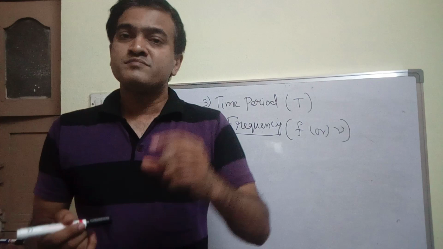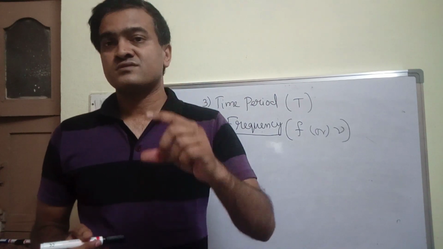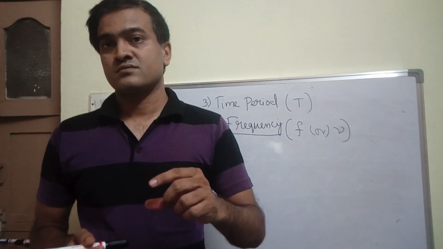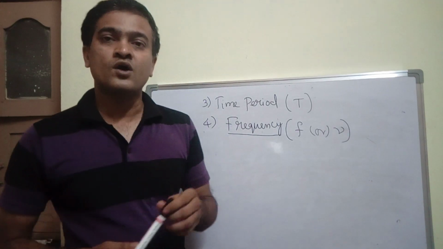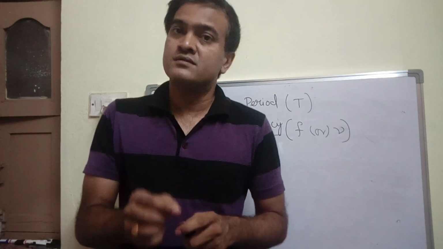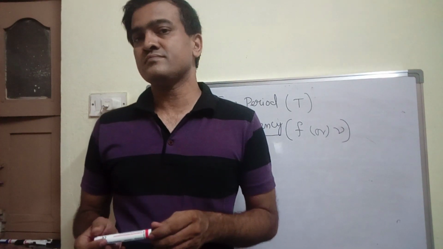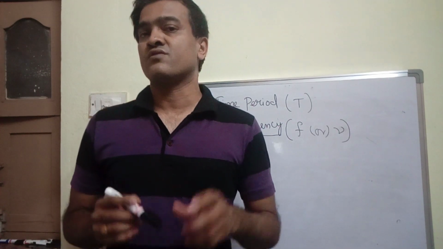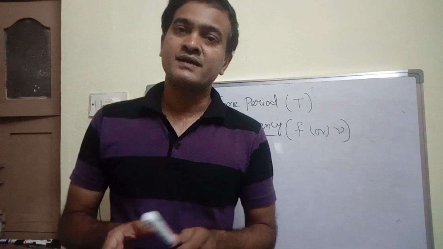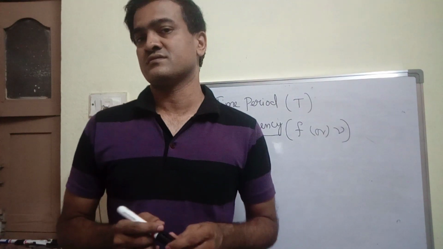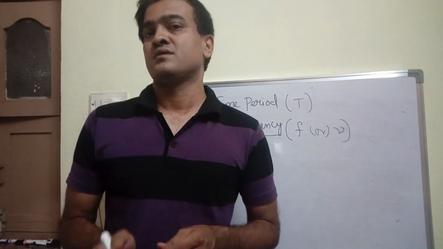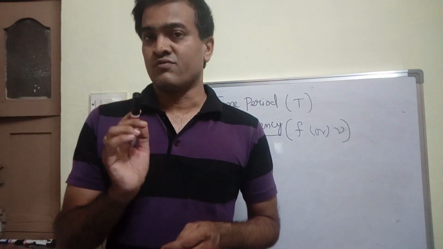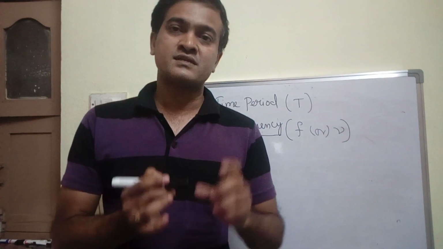Or the number of oscillations or vibrations made by a particle in 1 second is called frequency. I repeat, the number of oscillations or vibrations made by a particle in 1 second.